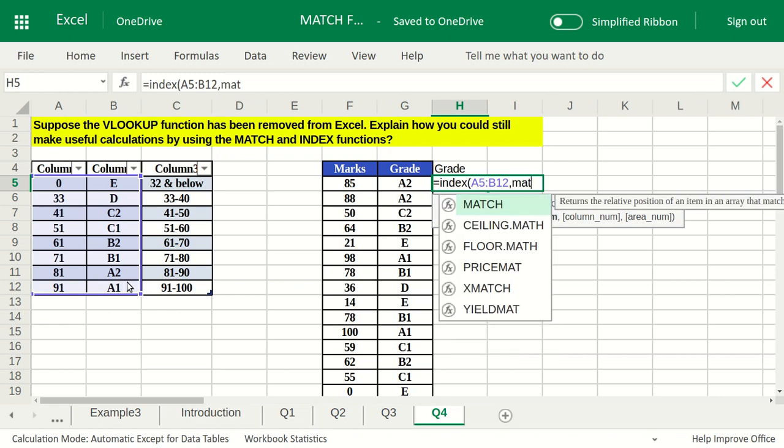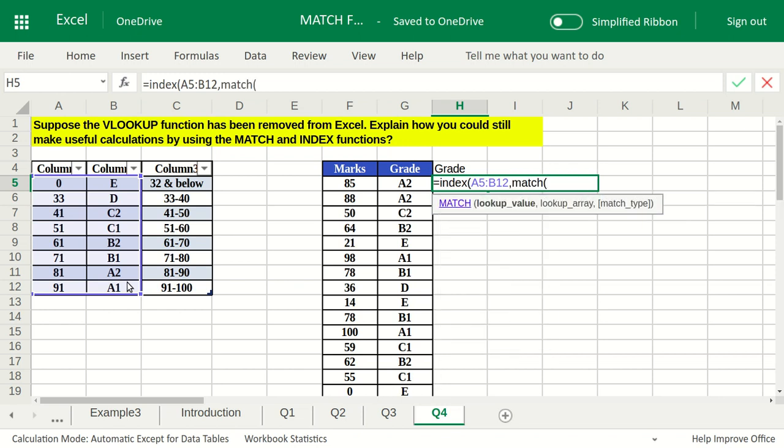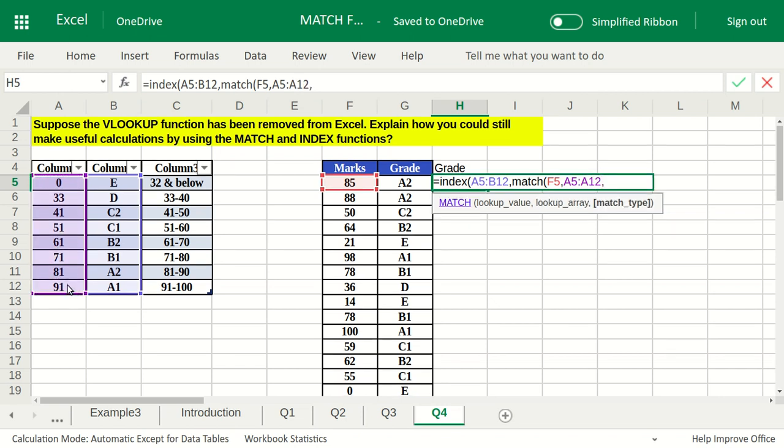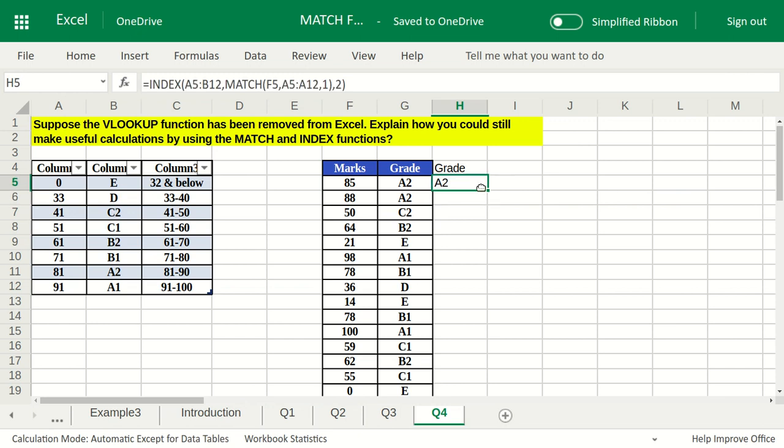So I will use MATCH, and now I'll do the lookup value. This is my lookup value. The lookup array is nothing but this range I'm looking in, comma, match type 1 for sure. We have done it several thousand times now. Before I press enter I have to add the column number, which is 2, because we started from here, or you could have selected only this column and then it would have been 1. So we press enter, and it's going to give us A2.